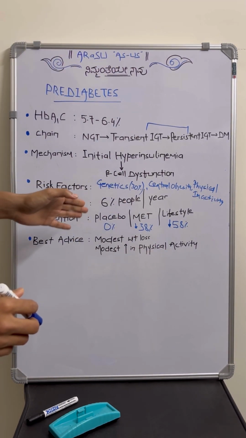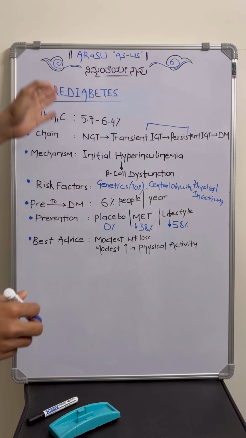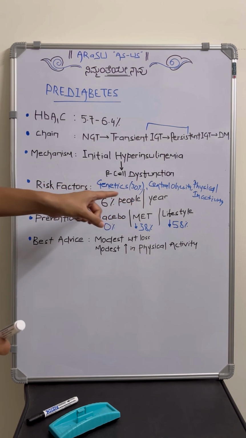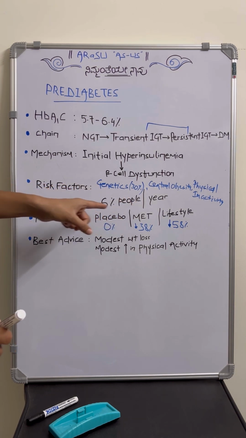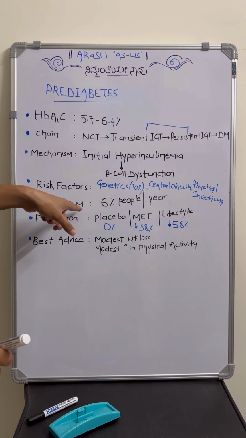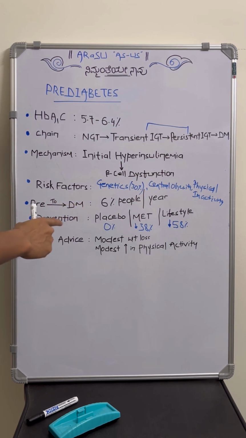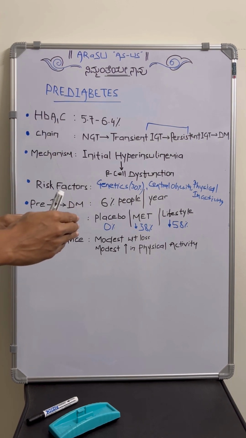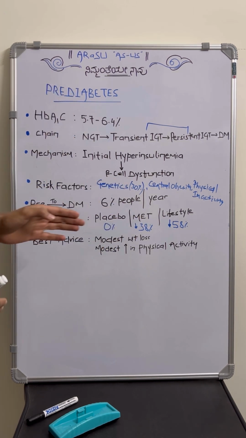And what is the percentage of people who will change from pre-diabetes to diabetes, as seen in the chain of this particular condition? Every year, 6% of the people will get converted from pre-diabetes to evident diabetes. And coming to the prevention, how to prevent a person from developing diabetes when we detect him in the pre-diabetes stage.